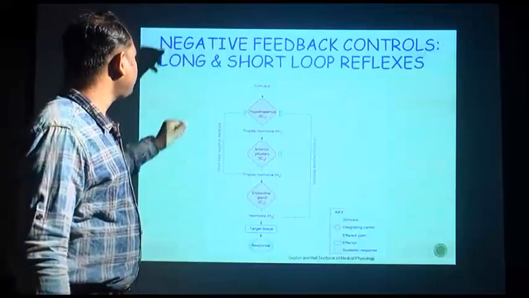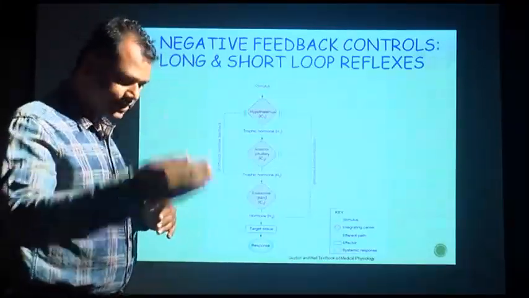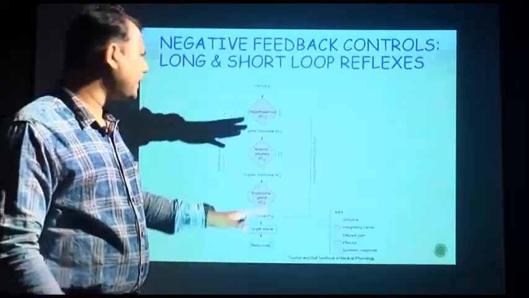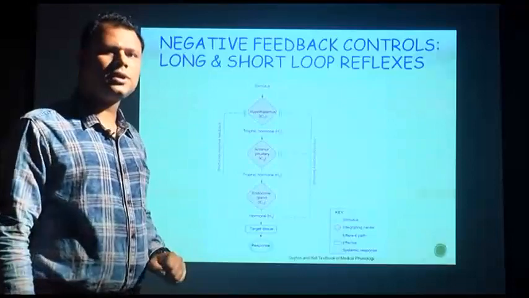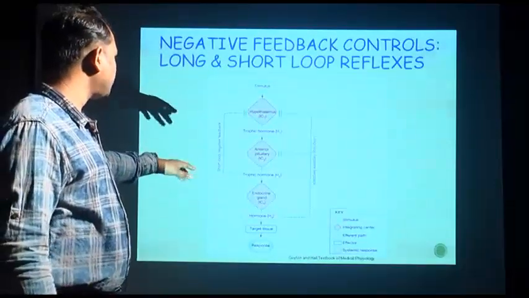So, tropic hormones act on the anterior pituitary gland, and finally, the anterior pituitary gland can also control other endocrine glands. That is why the pituitary gland is known as the master of endocrine glands. So, again it secretes tropic hormone.